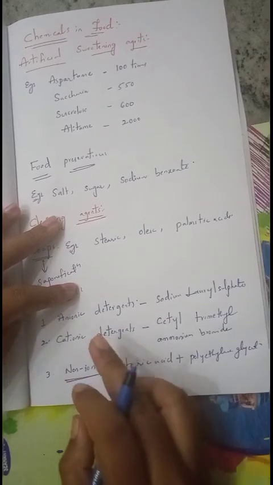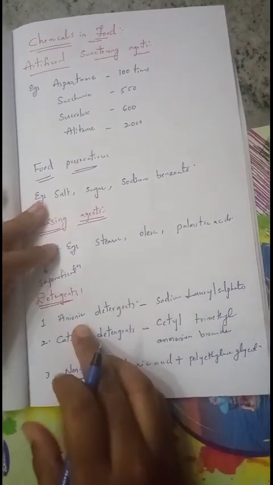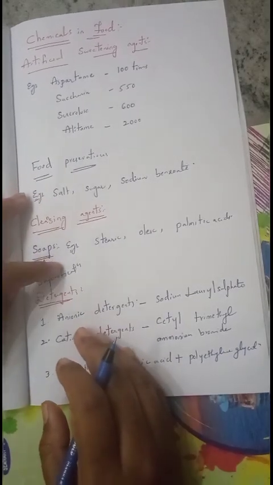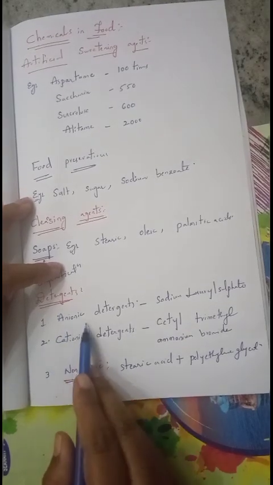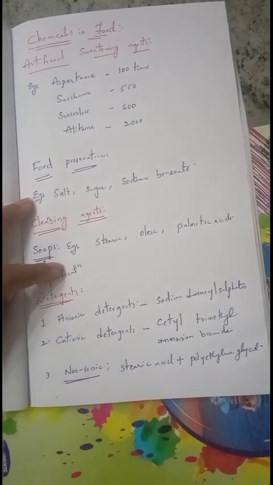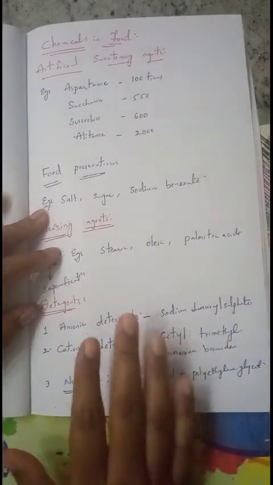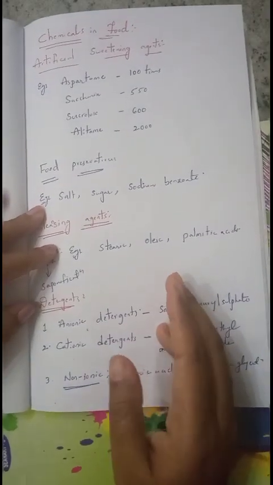Detergents can act even in acidic conditions, and they can also be used in seawater. They can be applied for cleaning purposes. These detergents are mainly classified into three types: anionic detergents, cationic detergents and non-ionic detergents. That is about this chemistry in everyday life chapter. So that means in different ways we can use the chemicals in our daily life.